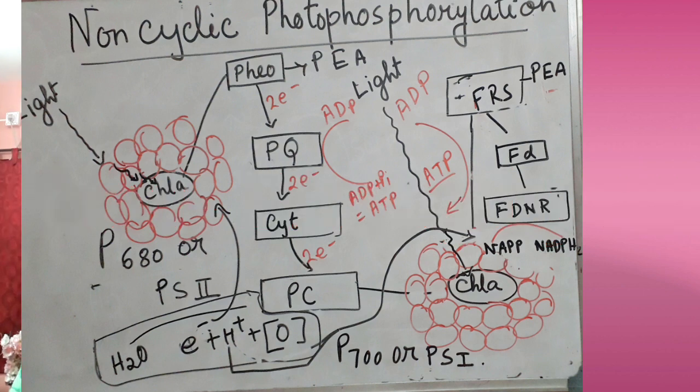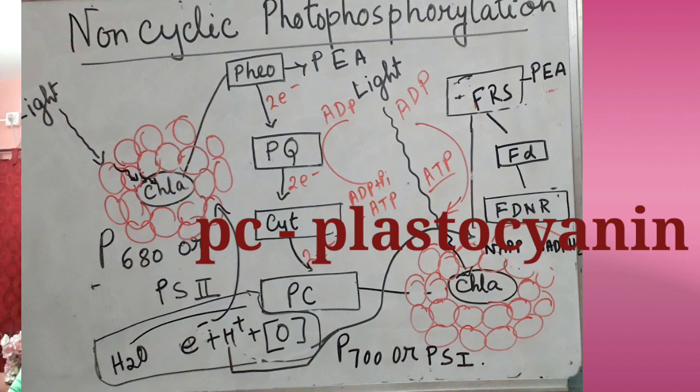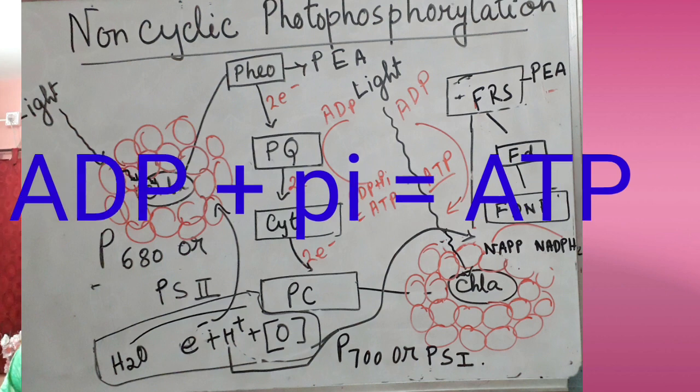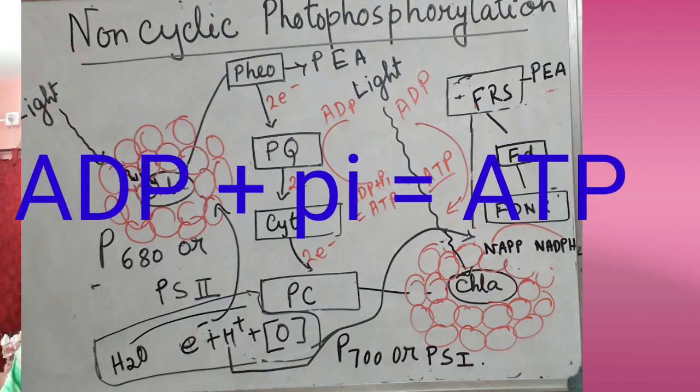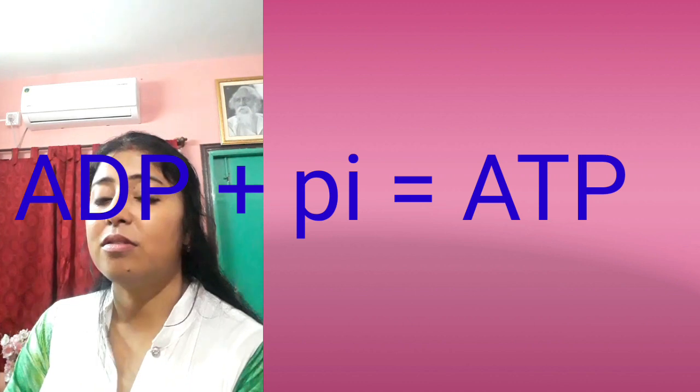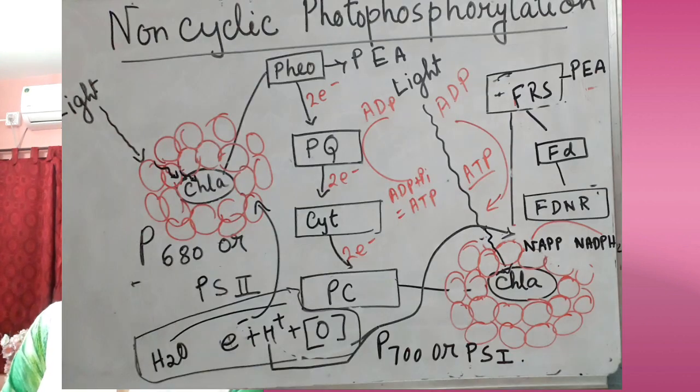Clear? And after that it will be passing to the lower gradient, that means the electron transport chain system. It will be passing to PQ, that means plastoquinone, then the cytochrome complex, and after that plastocyanin. While they are coming through these different gradients, they will lose some energy, and from that one ATP will be formed by adding one inorganic phosphate to ADP, while they are losing their electrons. And that will be producing one ATP.